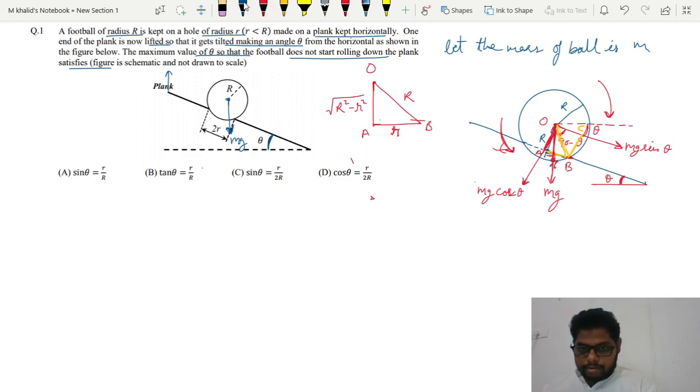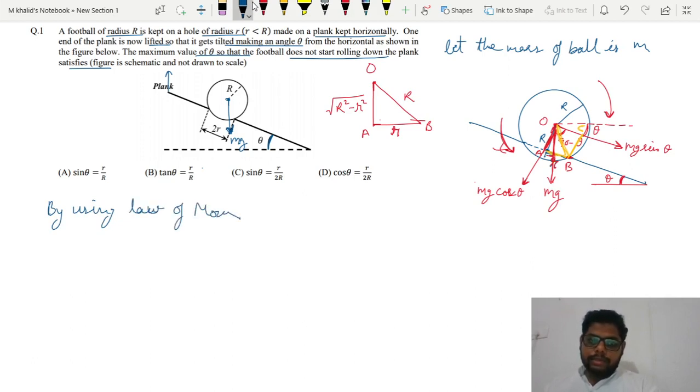I think my pen tab is not working properly. No problem. So now what will you do? We will use the law of moments. The law of moments says that in an equilibrium condition, the moment taken in clockwise direction is always equal to the moment in anti-clockwise direction.